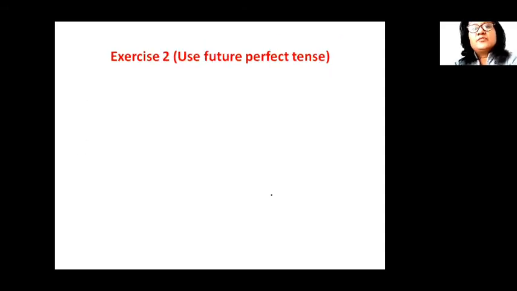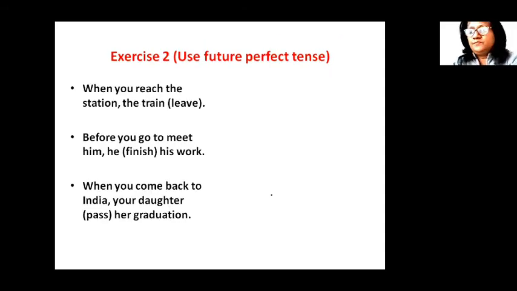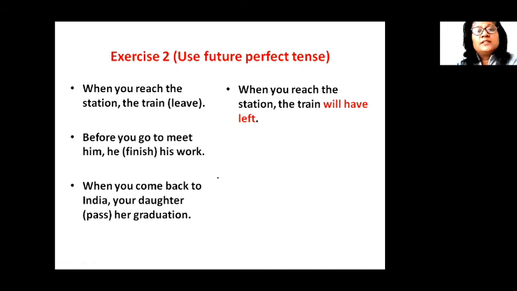Next exercise: you have to use the future perfect tense. When you reach the station, the train leave. You have to use future perfect tense. So when you reach the station, the train, this is an action in the future. The train will have left. So you are already late. When you reach the station, the train will have left. This is future perfect tense. It is already mentioned you have to use future perfect tense.